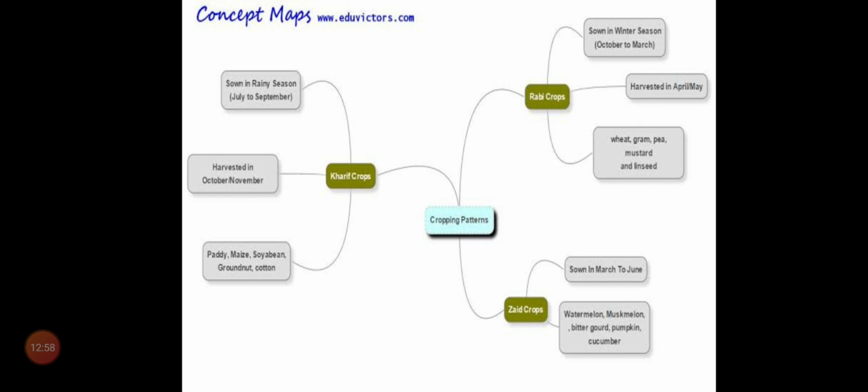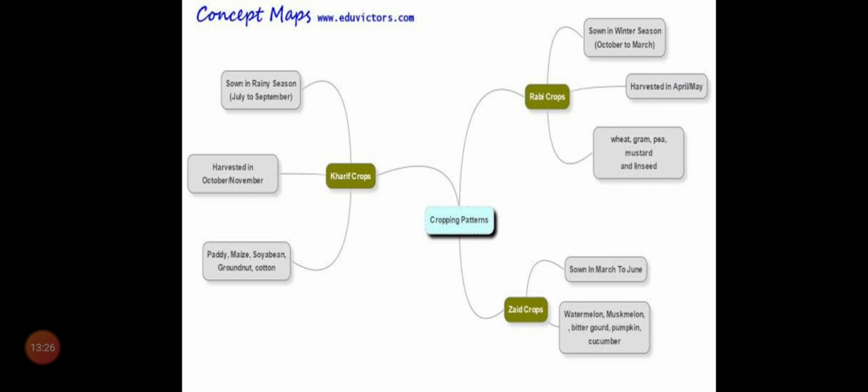That is July to September. July to September is the rainy season in India. So, these Kharif crops are sown in the July to September months. And the harvest period of these Kharif crops is October and November.